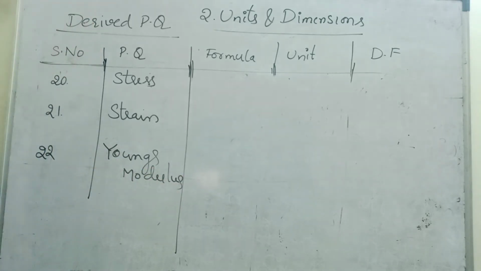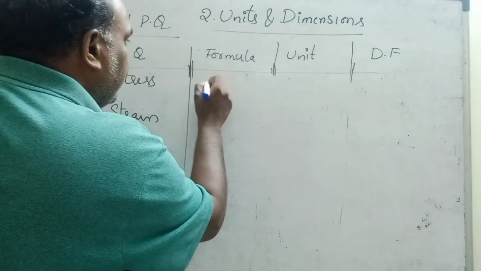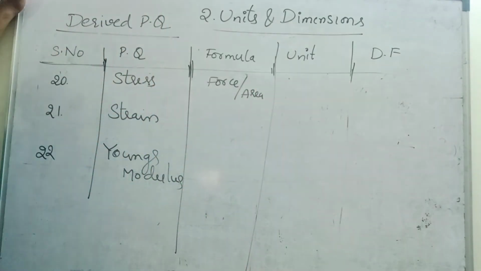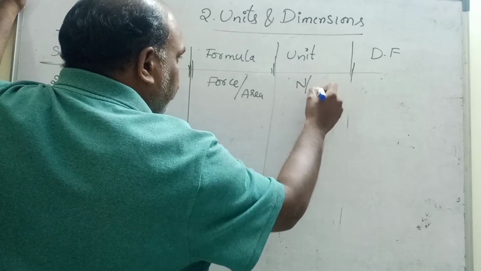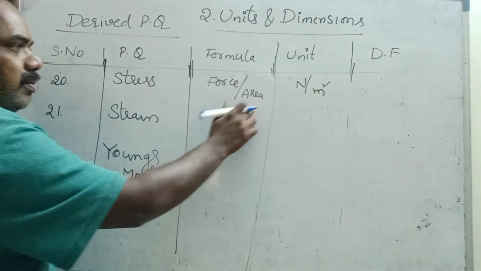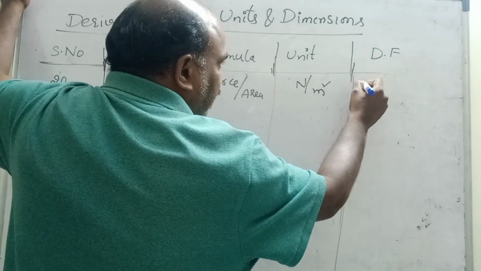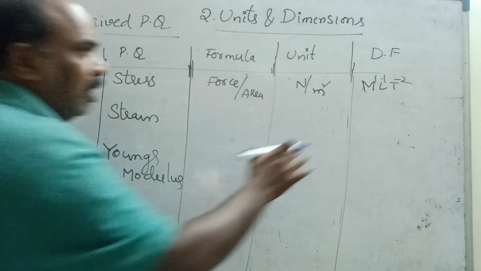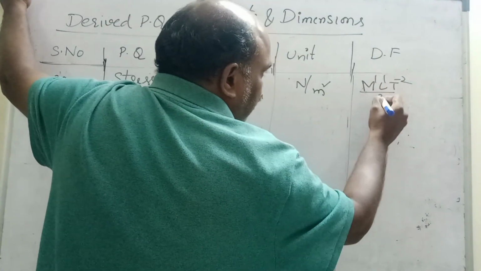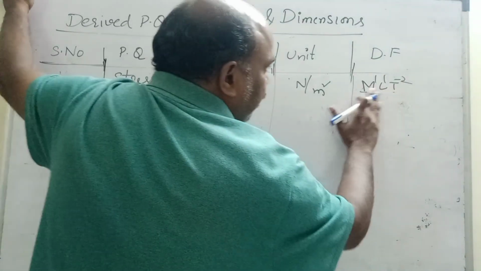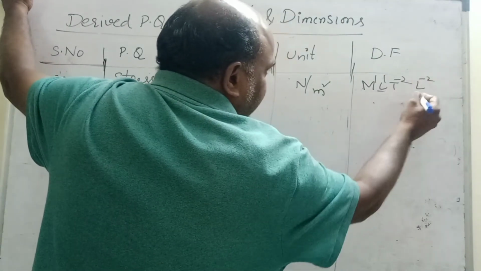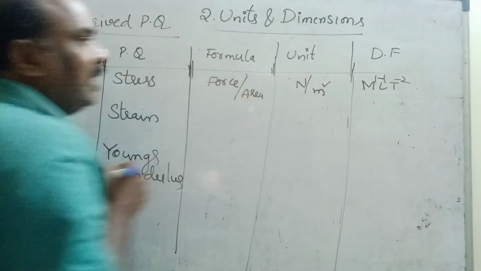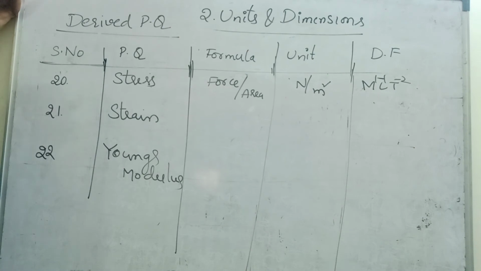First of all, stress. Stress is nothing but force per unit area. Unit: Newton per meter square. Force unit Newton, area is length into breadth, meter square. Dimensional formula of Newton is M1 L1 T minus 2. Why? Because force is divided by meter square, L2. L2 comes into the numerator, it becomes L power minus 2. Bases are same, so you have to add powers: minus 1 minus 2... it becomes minus 1. M1 L minus 1 T minus 2 is the dimensional formula of stress.